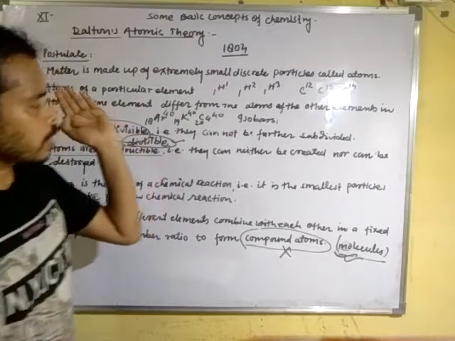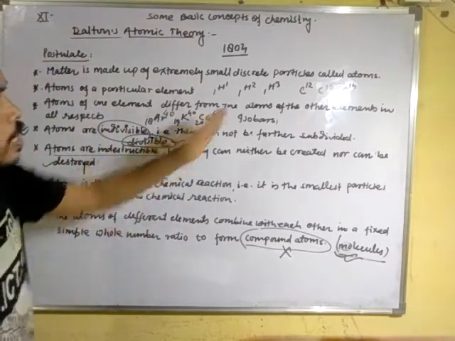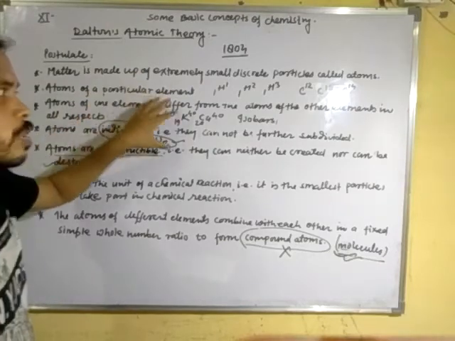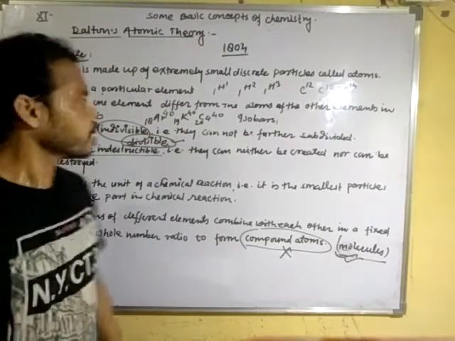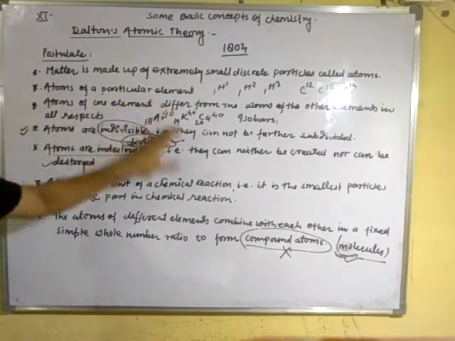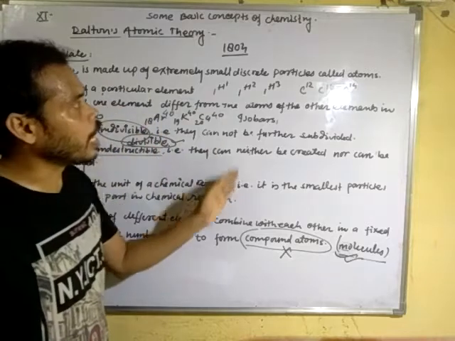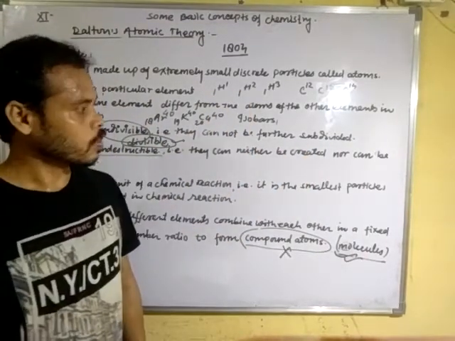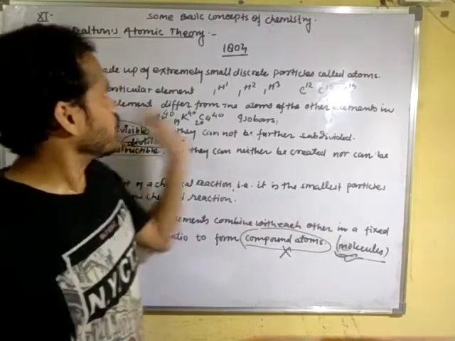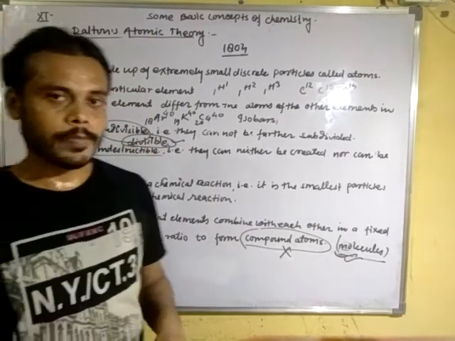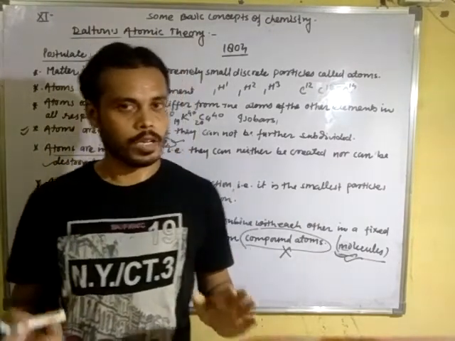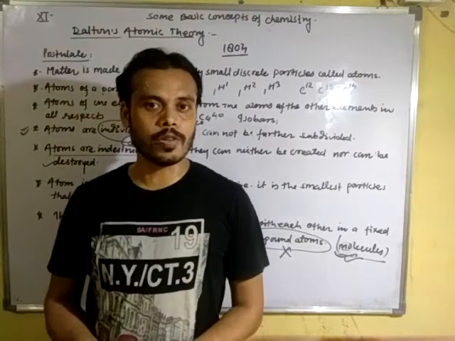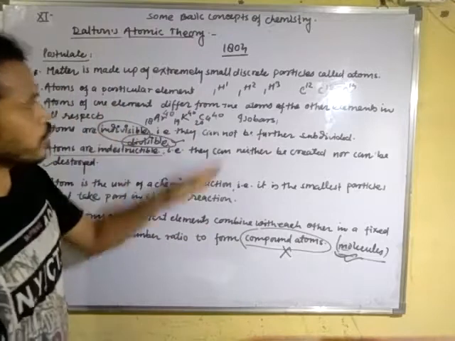After the discovery of isotopes and isobars, these two lines were also dropped, and it was said that atoms of particular elements may have different atomic mass. So this is the atomic theory, and we have also discussed the drawbacks or limitations of Dalton's atomic theory, and the modern atomic theory.